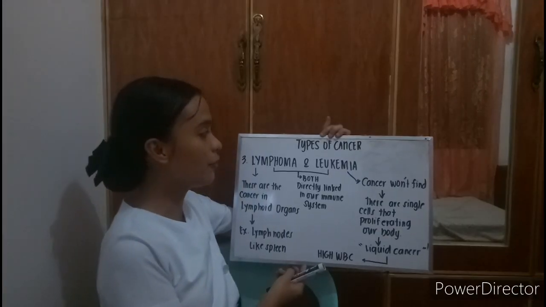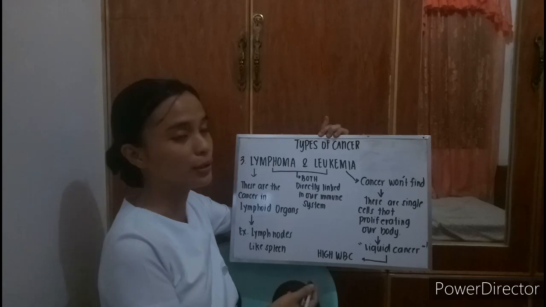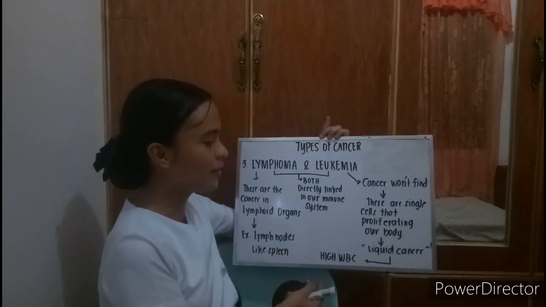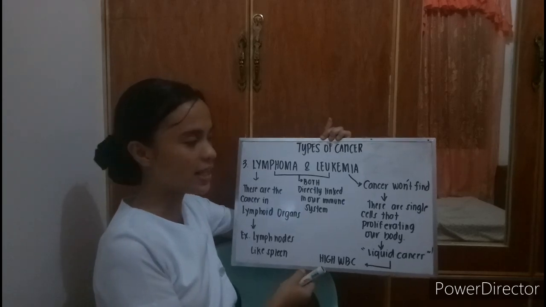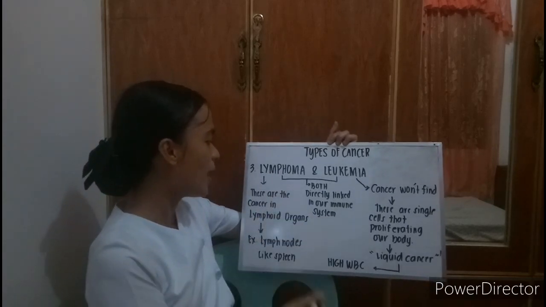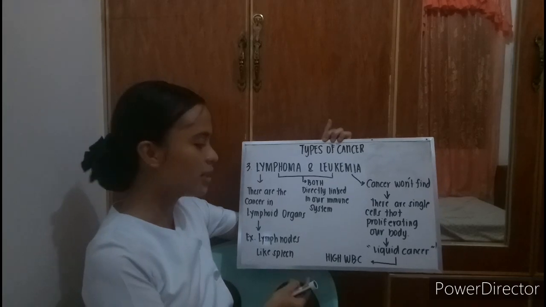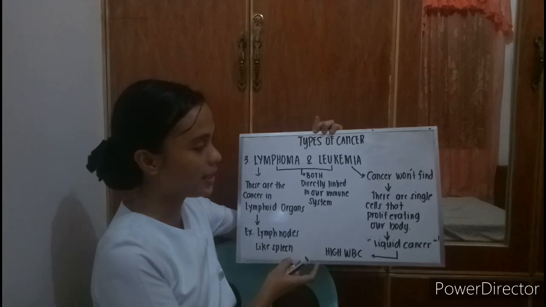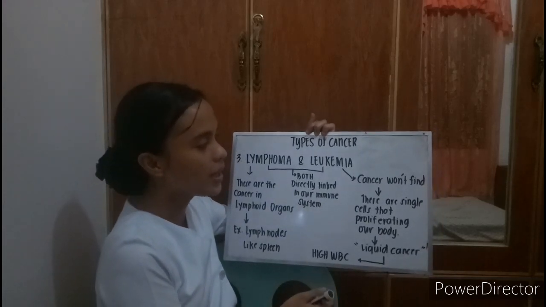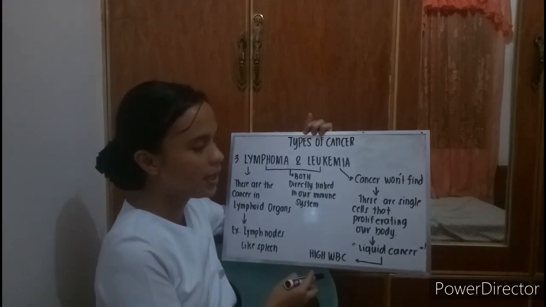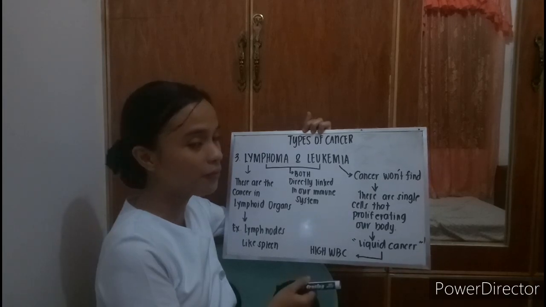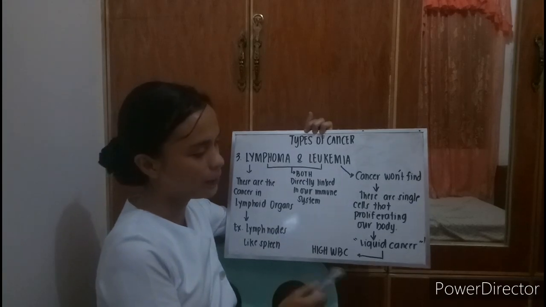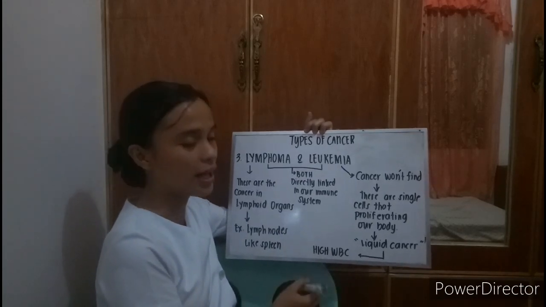The last type of cancer is lymphoma and leukemia. They are both directly linked to our immune system. Lymphoma is cancer in lymph node organs, for example, lymph nodes and the spleen. Leukemia is cancer with single cells proliferating in our body. It is also called liquid cancer, with high WBC.